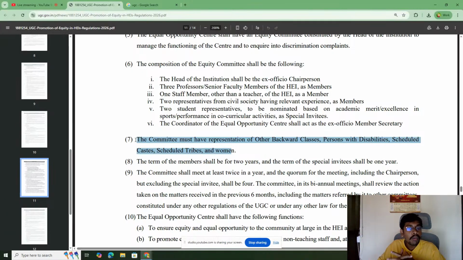It was actually the Supreme Court which asked the UGC to frame an equity bill a few months back. A couple of months back, the Supreme Court of India directed UGC to frame guidelines of the equity bill and make sure that all higher education institutions must follow it. But while framing the guidelines, UGC did not mention anything about the general category while mentioning other categories, which led to criticism. So let's see what is going to happen, whether UGC revises the guidelines or not, or what decision the Supreme Court is going to take on this. That we will know in a few days.